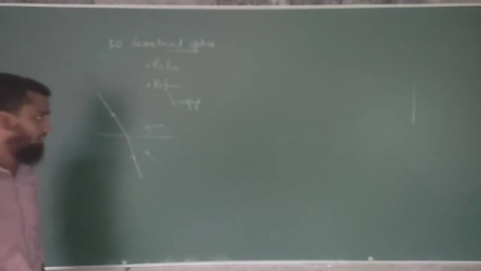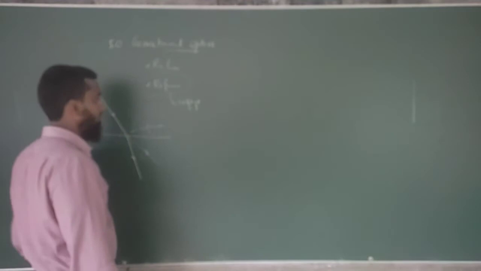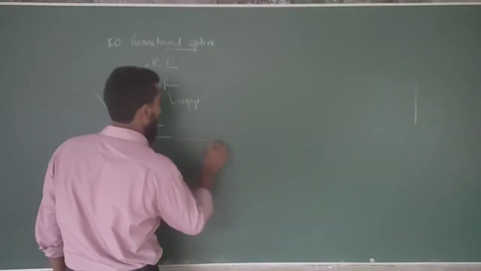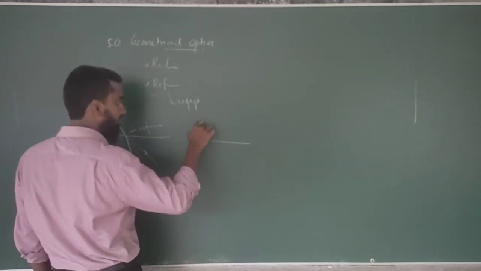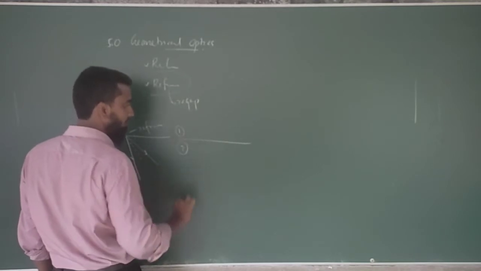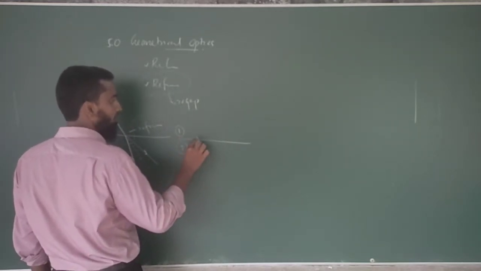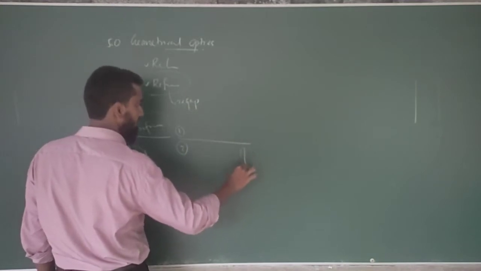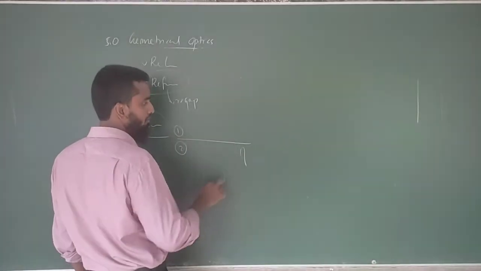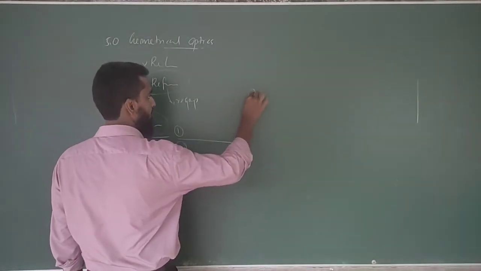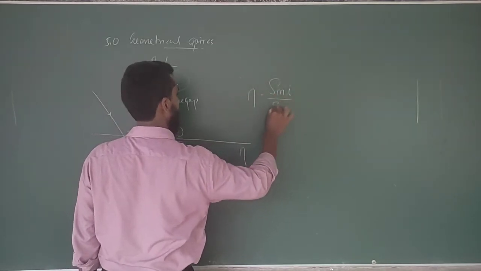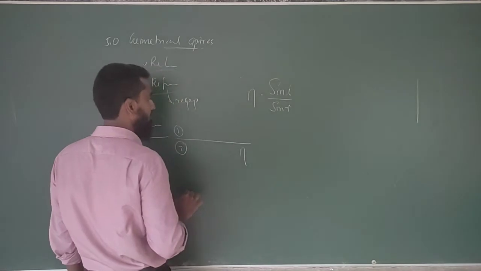You know what refraction is, and we studied the laws of refraction. If the light ray is going from this medium to this medium, taking this medium as 1 and this medium as 2, the refractive index of the medium where the light ray is penetrating is equal to sine I over sine R. What is I?